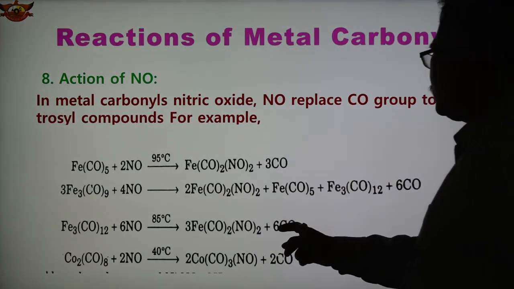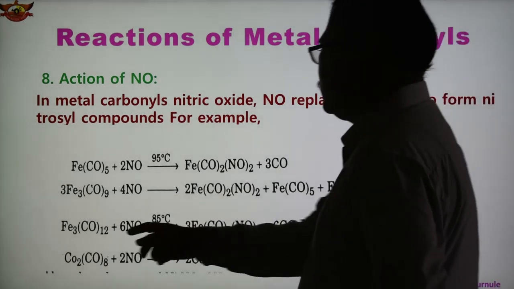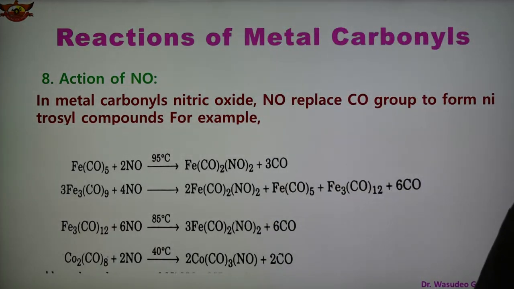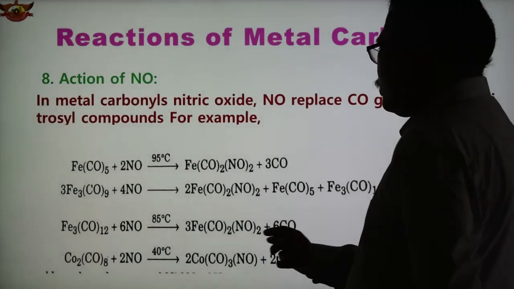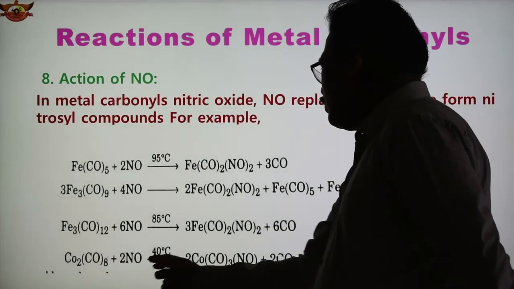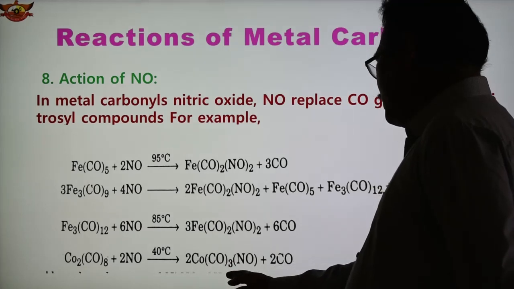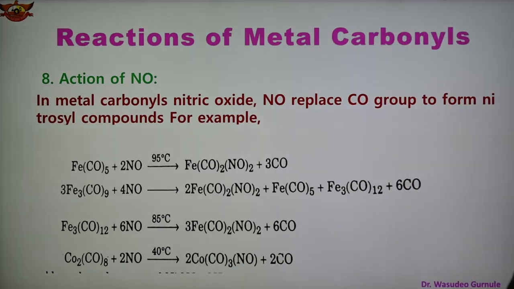Total CO here are 6 and here are 6, so total CO are 12. So in this way we get this product. Co2(CO)8 reacts with NO at 40 degrees Celsius, we get twice Co(CO)3NO and 2 CO get released. So this is the action of nitric oxide, also known as NO. So metal carbonyl undergoes different reactions, and the important reactions we have discussed.